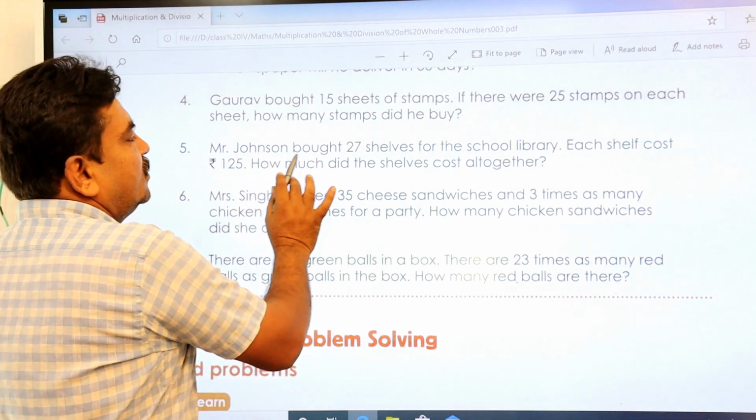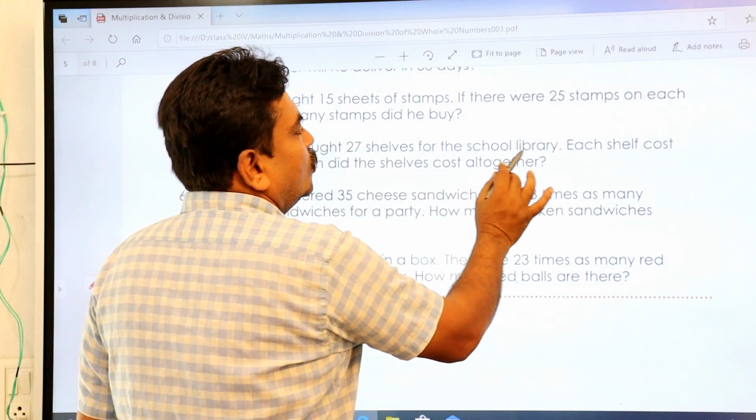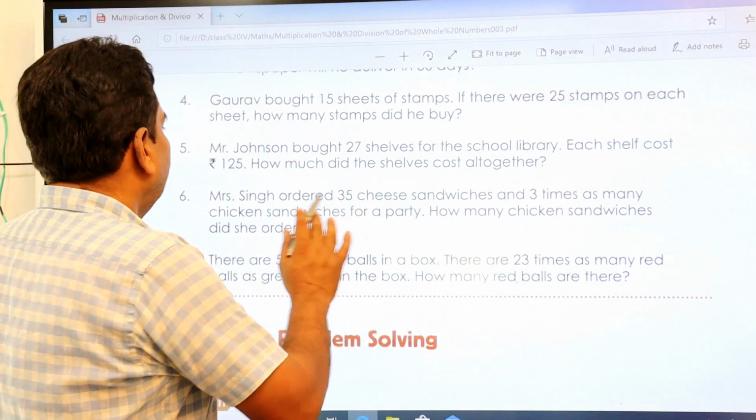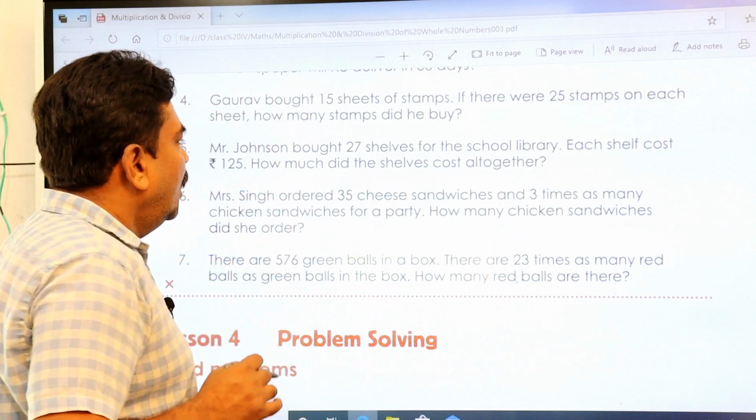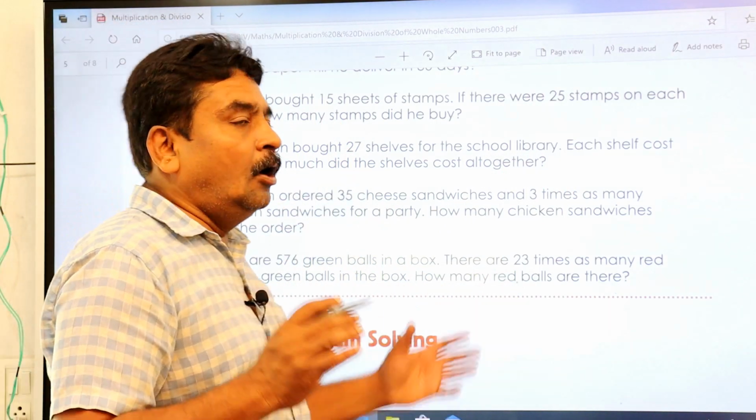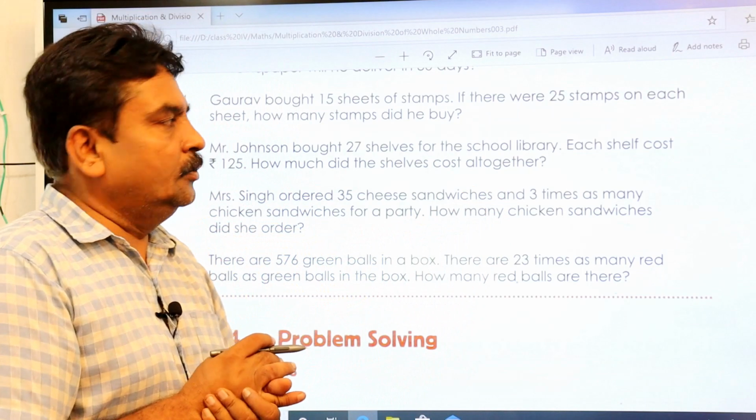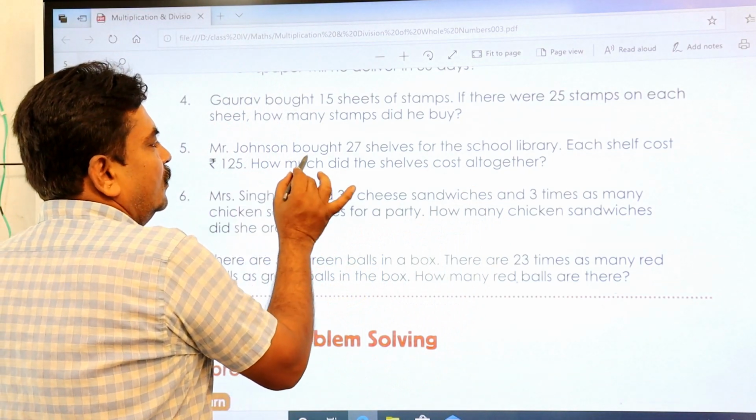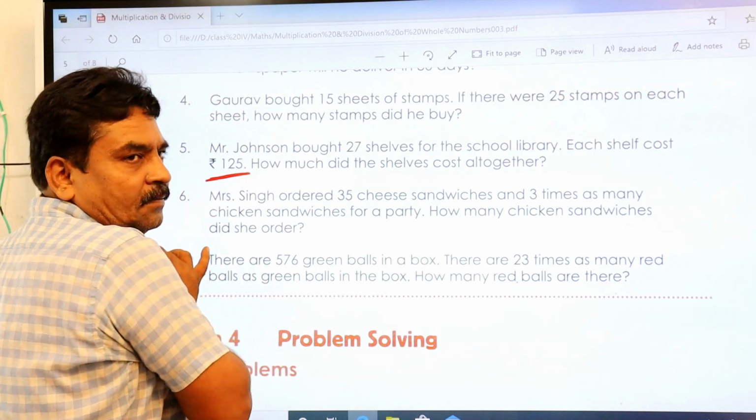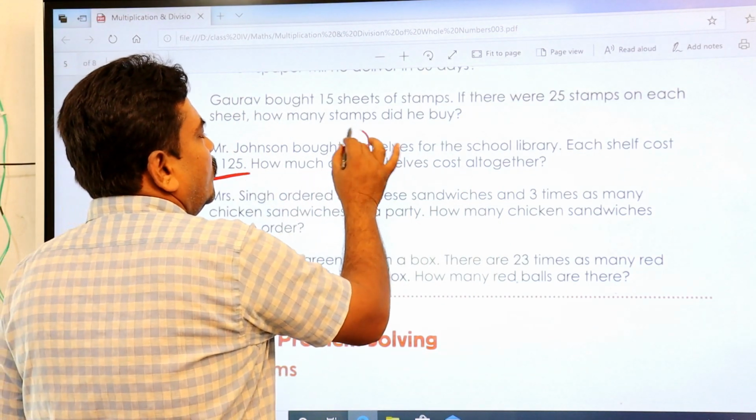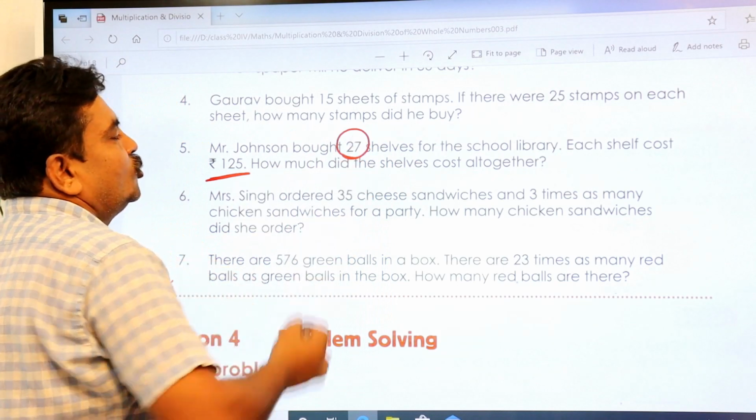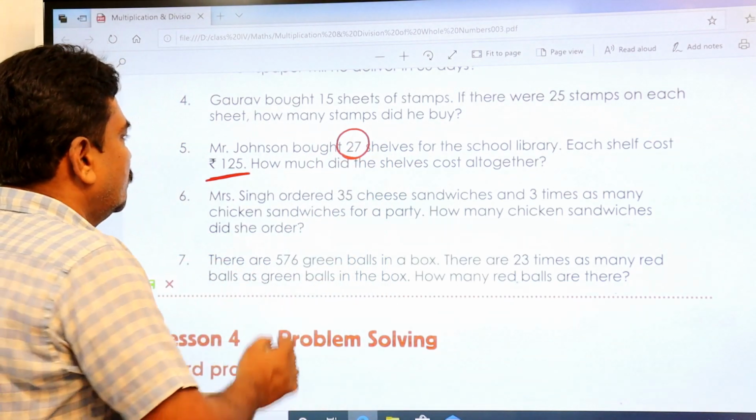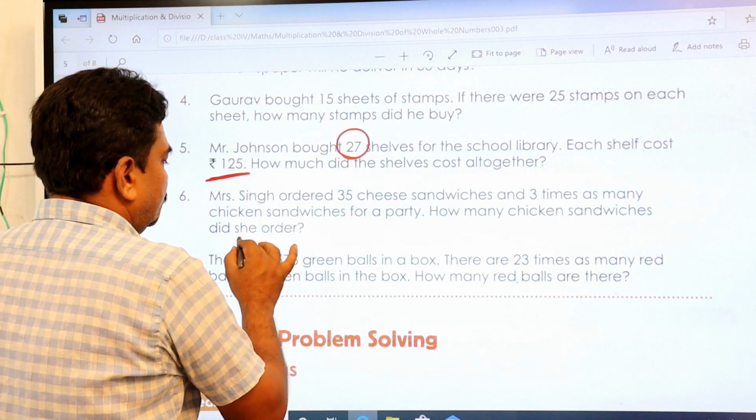Okay. Mr. Johnson bought 27 shelves for the school library. Full stop. Each shelf cost rupees 125. How much did the shelves cost altogether? I told you, you have to multiply. Each shelf is rupees 125, and how many shelves did he buy? 27. You multiply these two, you can get the cost, but you have to write it down in a statement. So write down Mr. Johnson. Solution.